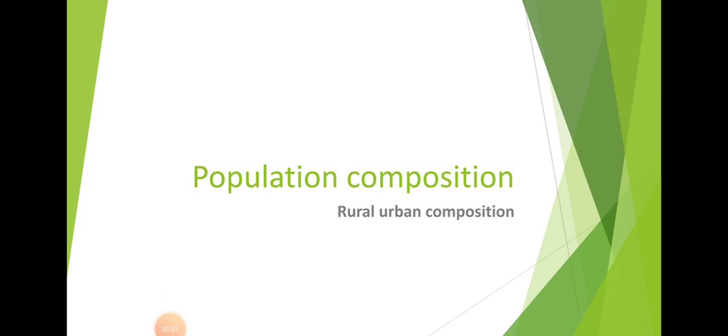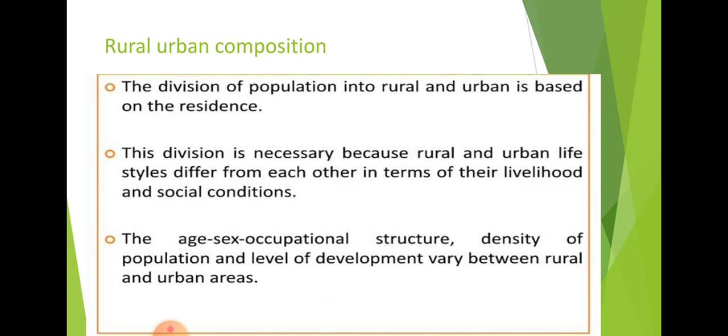Hello students, today we are going to discuss our next topic from the chapter population composition, and today's topic is rural urban composition. I already discussed composition. Composition means the mixture. Here, rural urban composition is the division of the population into rural and urban people based on their residence.